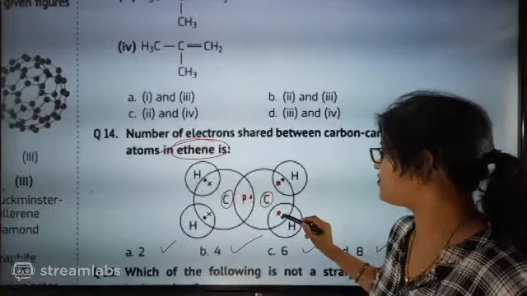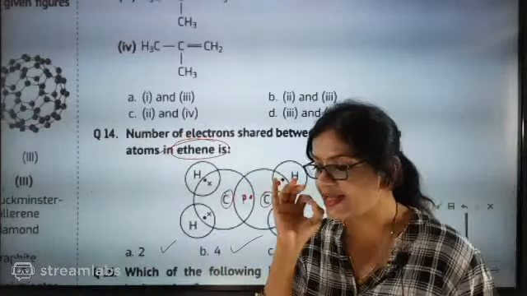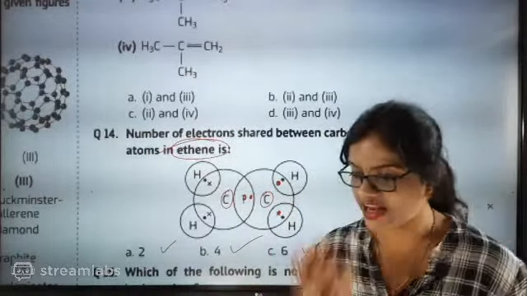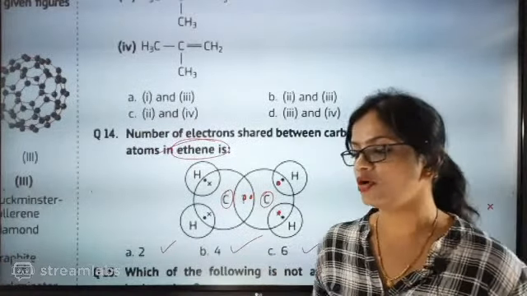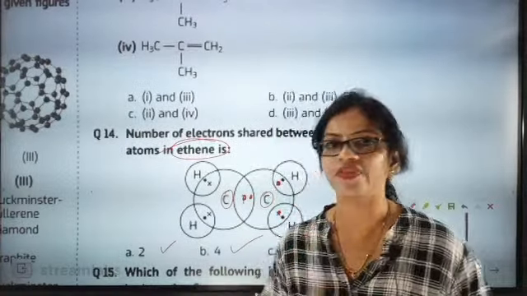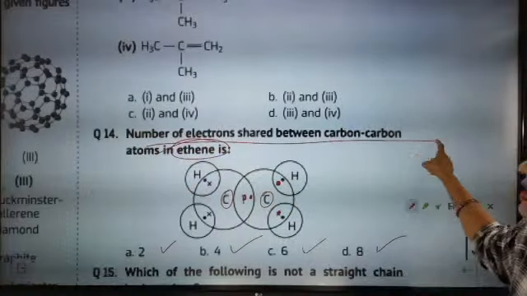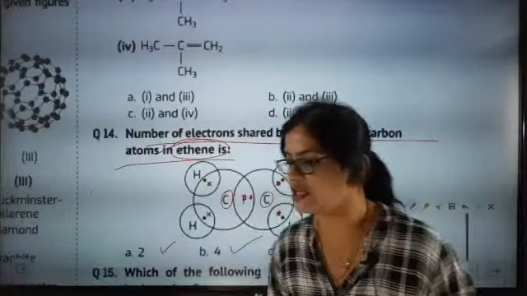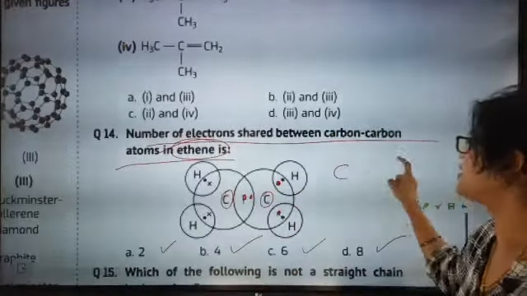Then this carbon has 1, 2, 3, 4, 5, 6, and it needs 8. Please think very wisely. Those who are giving A as the option, please think one more time and then say. The number of electrons shared between carbon-carbon atoms in ethene, between carbon and carbon.